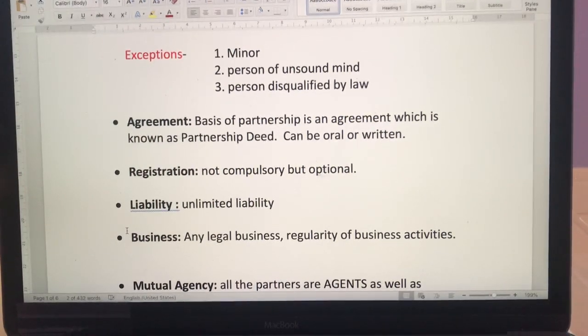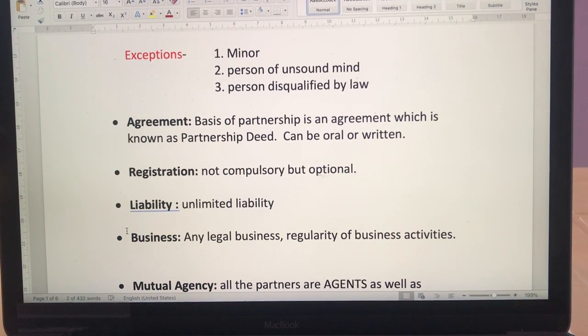But unlimited liability, which is always the case in partnership, means that if the firm has to pay any debts, the personal property of partners can also be seized or utilized for paying off those debts.